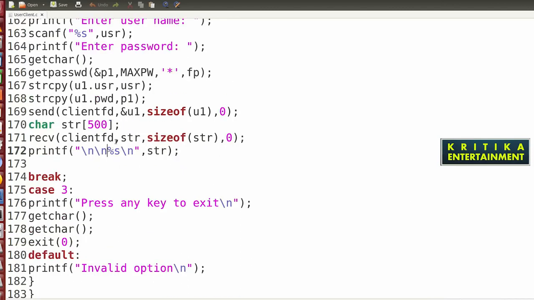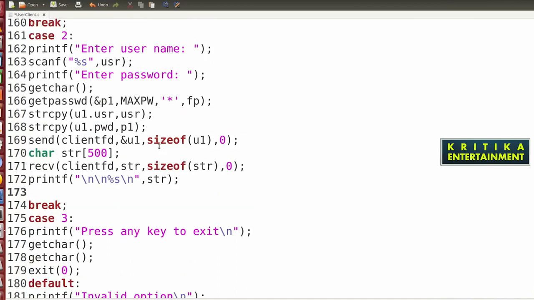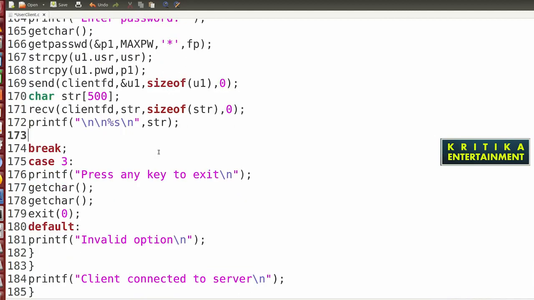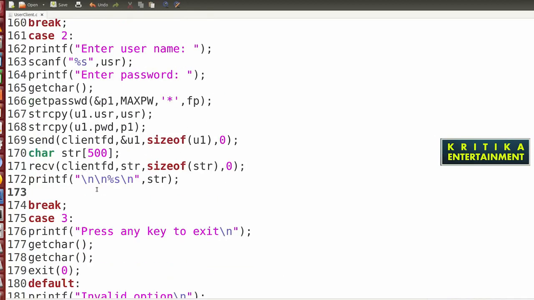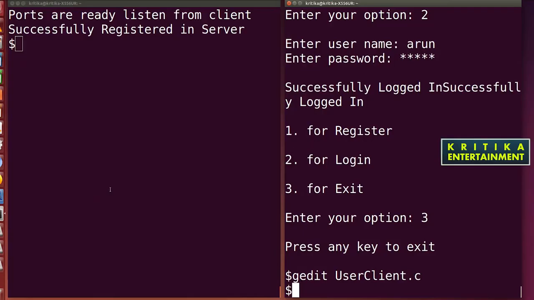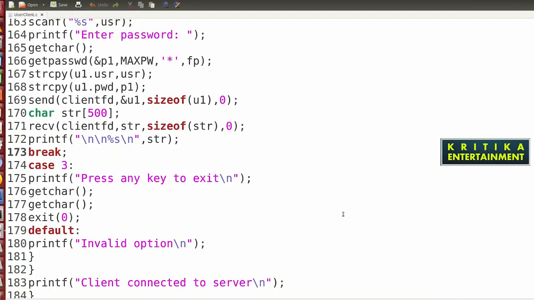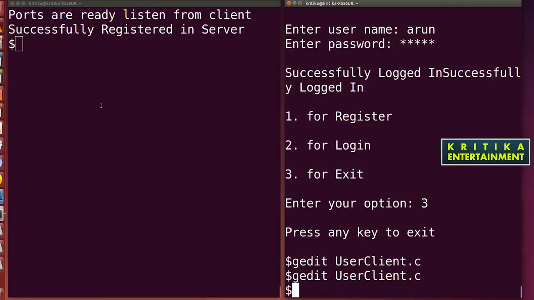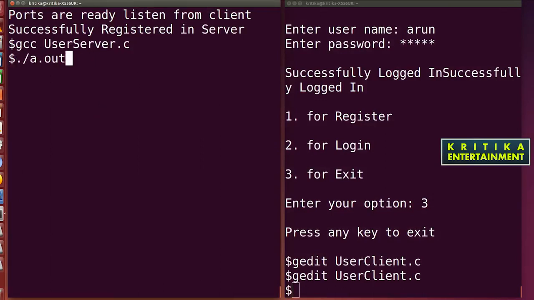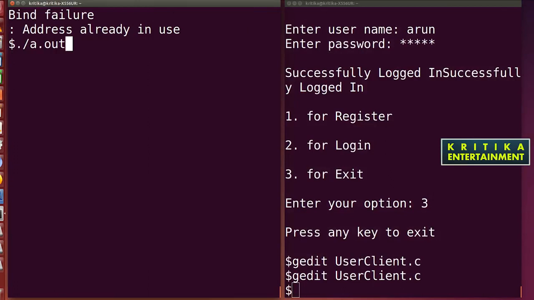Don't write a slash n one time, not this case, 2 slash n. So I will check why it occurs 2 times. It should not display multiple times. Receive client, empty str, size of str, printf slash n, press any key to exit. I will again run this program and check whether it is executed 2 times or not.